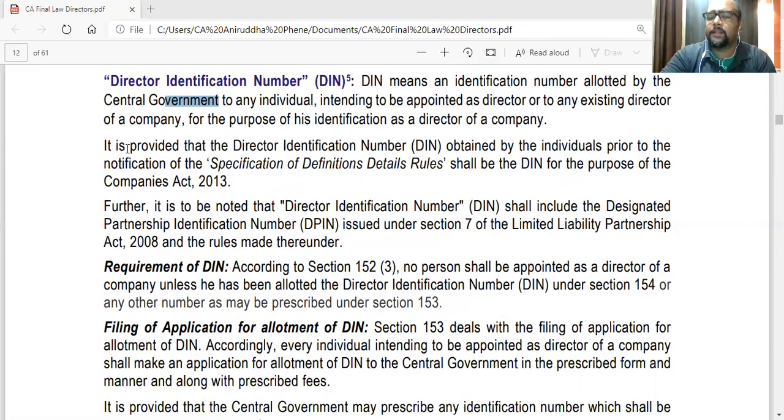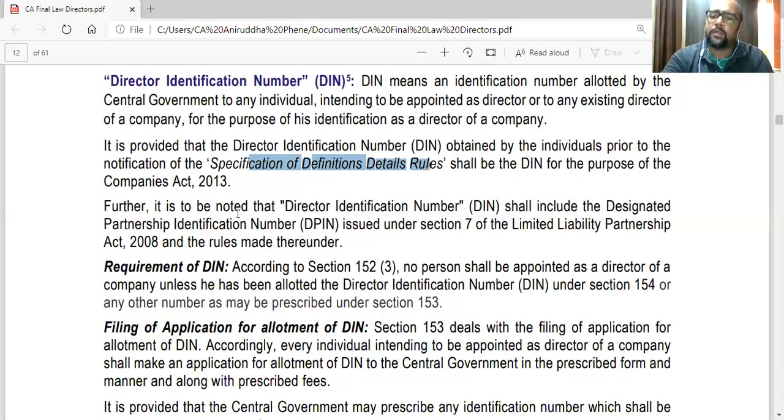Plus, they are saying that it is provided that a DIN obtained by individuals prior to notification of the definition details rules shall be DIN for the purpose of Companies Act 13. So if any person has voluntarily applied for a DIN even before the rules came, even if it was not mandatory at that time, that will be valid for this purpose.